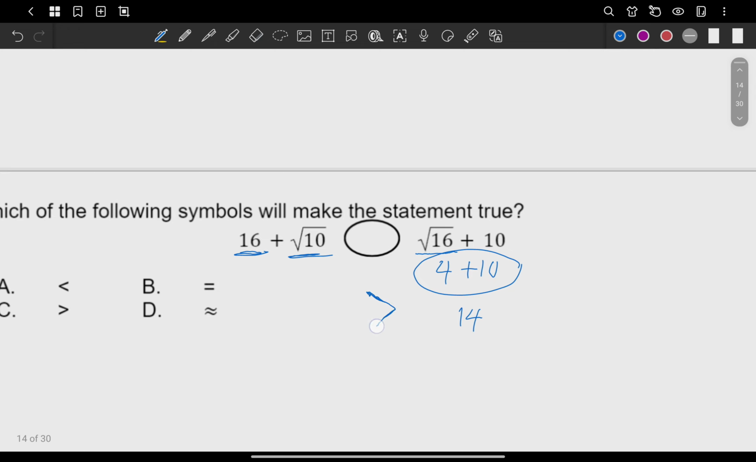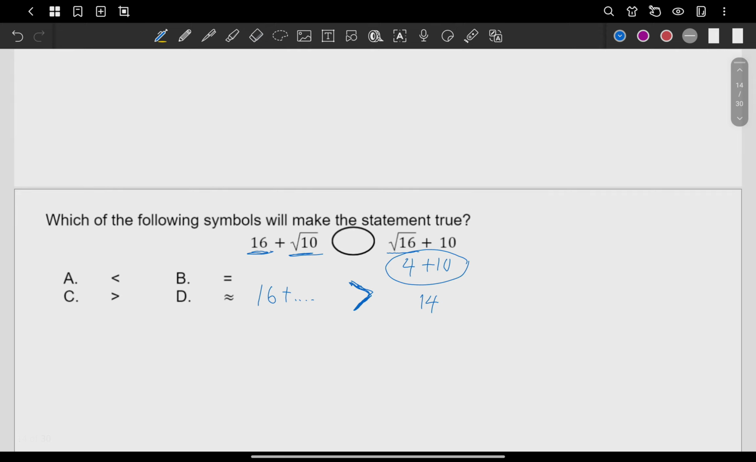And how do you put the symbol? The opening of the symbol should be facing the bigger number. Again, the opening should be facing the bigger number. So this is going to be 16 plus something, right? So automatically, that's bigger than 14. So the answer here is letter C.